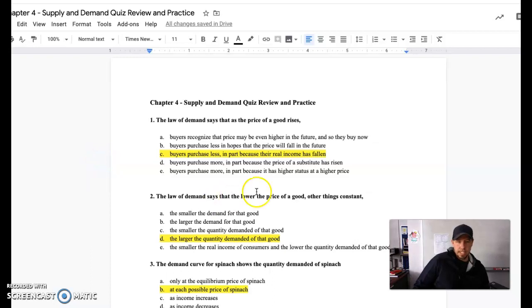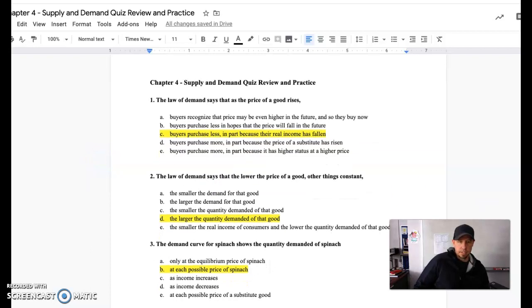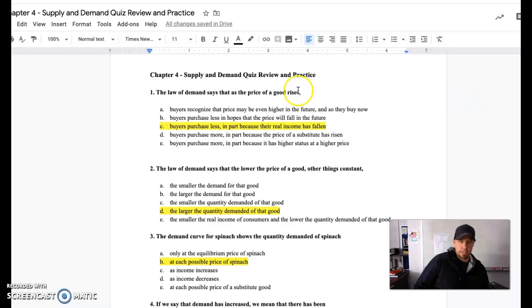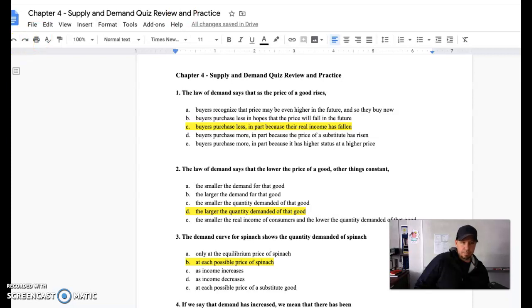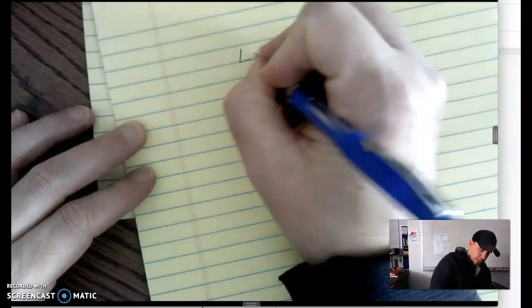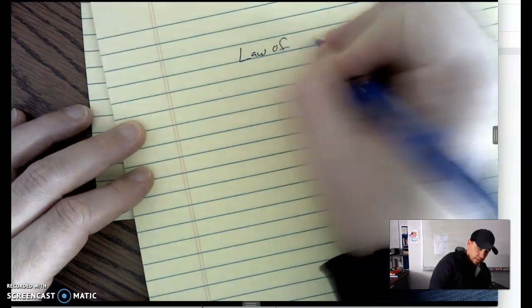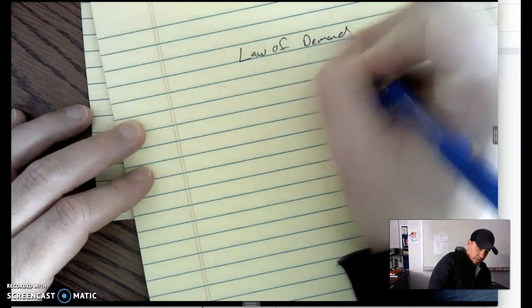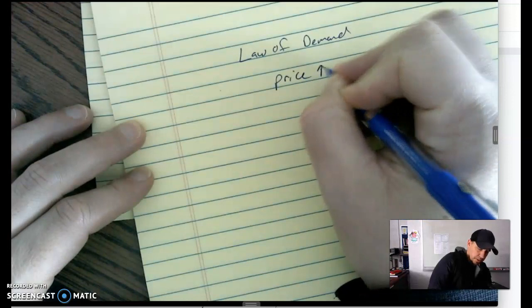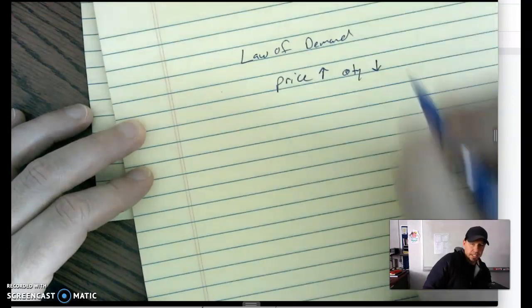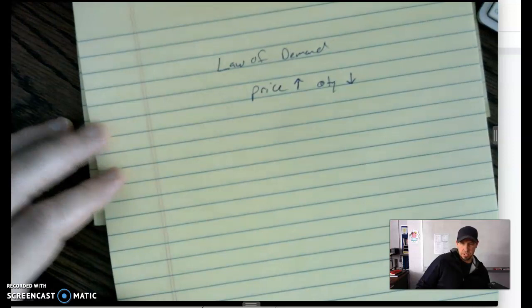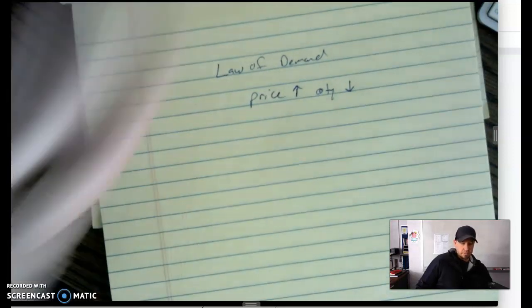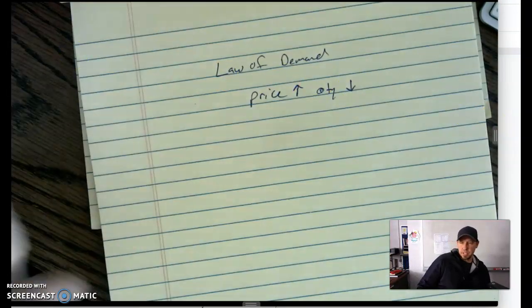All right, let's look at the answer key here for the Chapter 4 quiz review practice. The law of demand says that the price of a good rises. So what we are going to be looking for with law of demand and any problems you see with law of demand is that inverse relationship between price and quantity. So price is moving one direction, the quantity demanded is moving in the other direction. Price is going up, we know quantity demanded is decreasing or is going down.